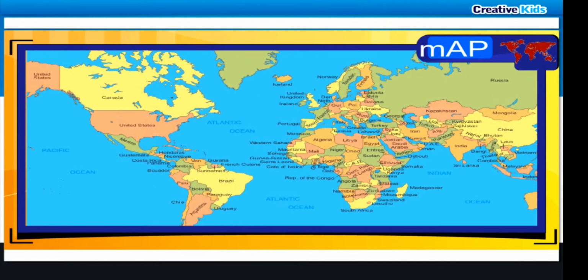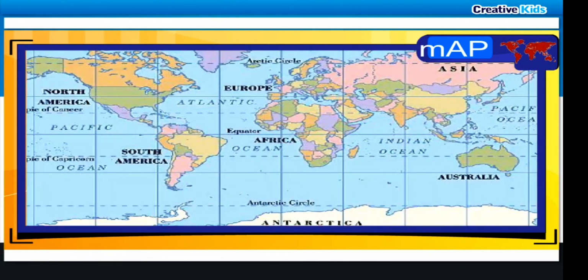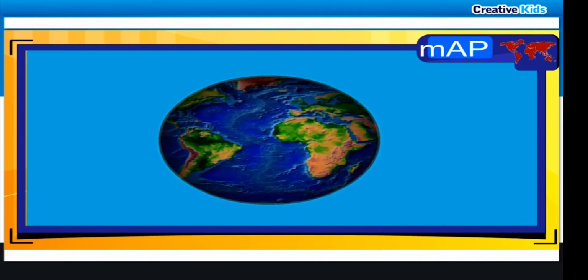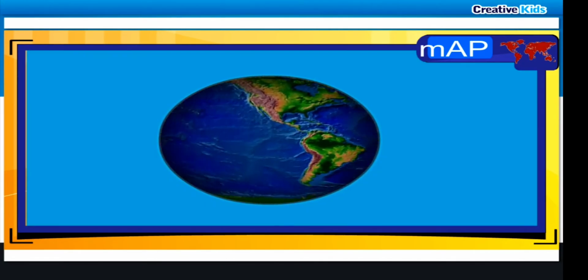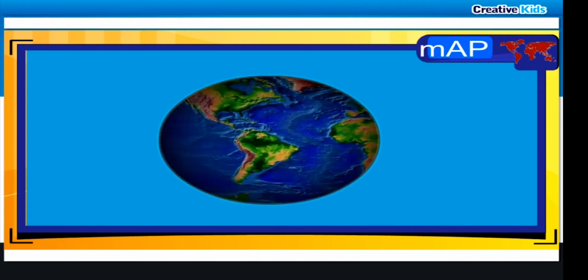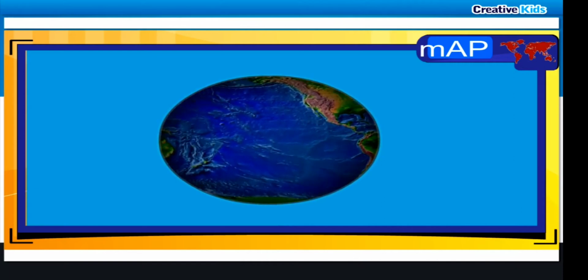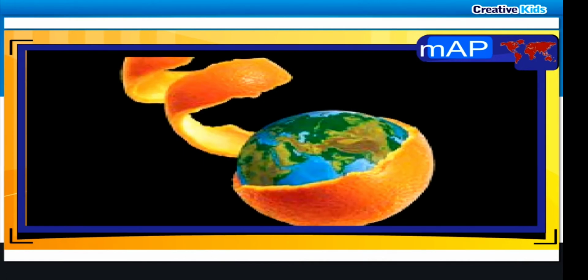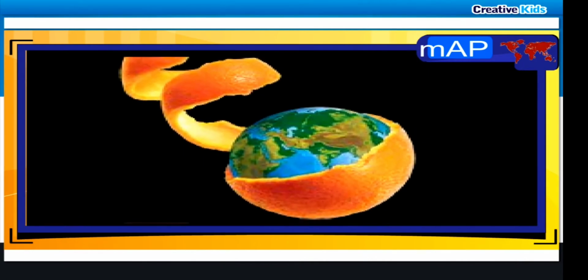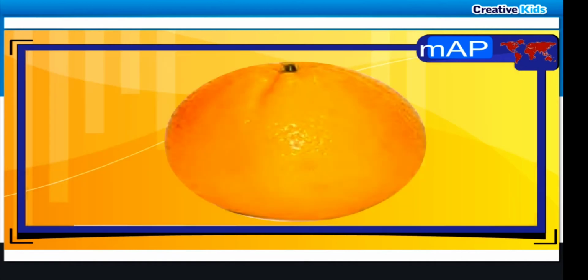The Earth is shaped like a sphere. Hence, the shape of the Earth's surface is curved. A curved surface cannot be shown accurately on paper, as a paper has a flat surface. An orange is a perfect example of the Earth. Now, let us see how the surface of the Earth is represented on a map.